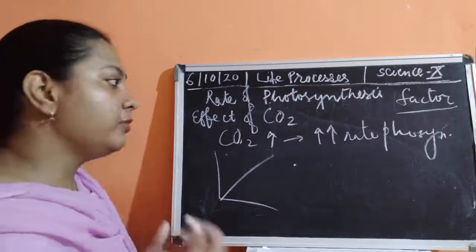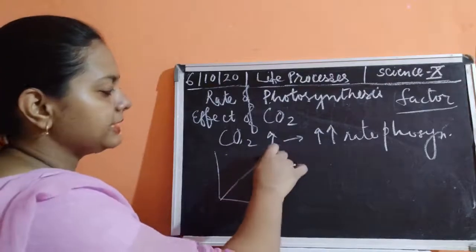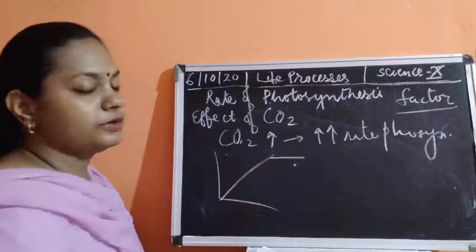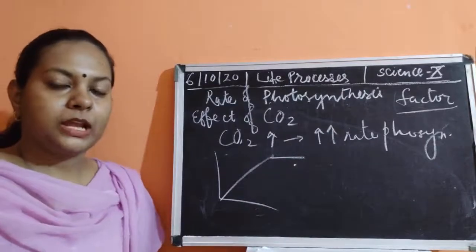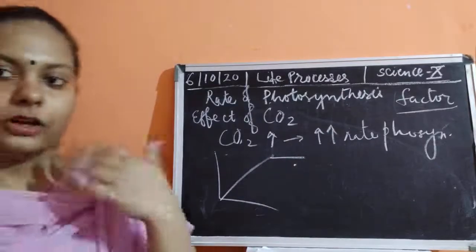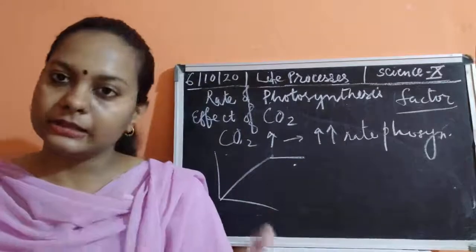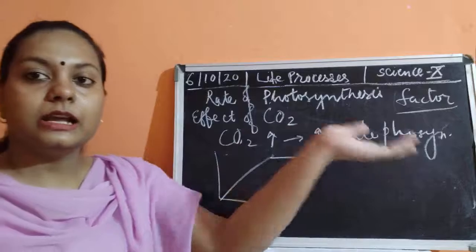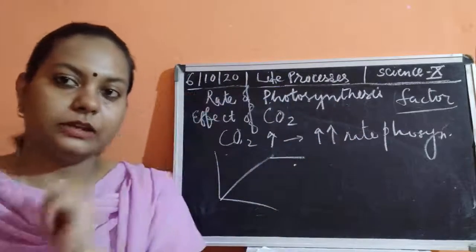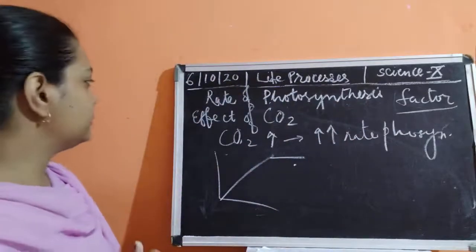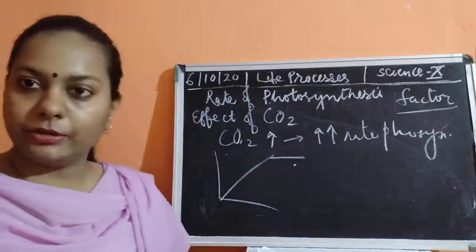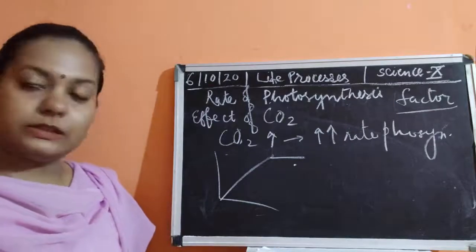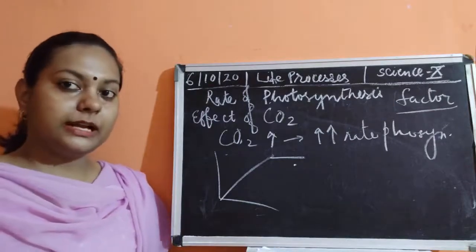Now, if more and more carbon dioxide is being given, then the rate of photosynthesis is going to be slowed down. It slows down. Now, again, what is the reason behind this? If an excess amount of carbon dioxide is present, then what would happen? It is going to slow down the reaction of photosynthesis. Photosynthesis is not going to happen. Okay. Now, what is the reason behind this?